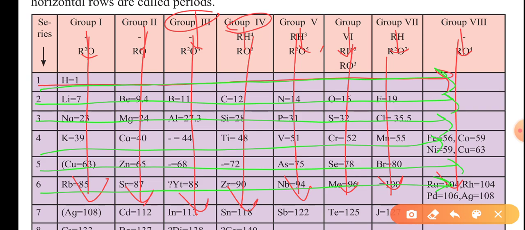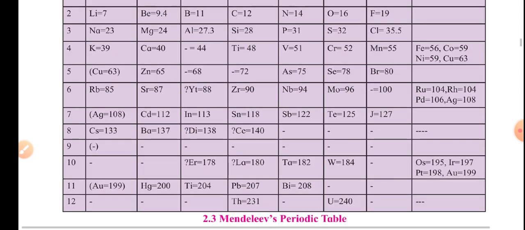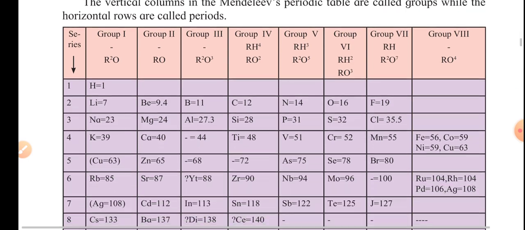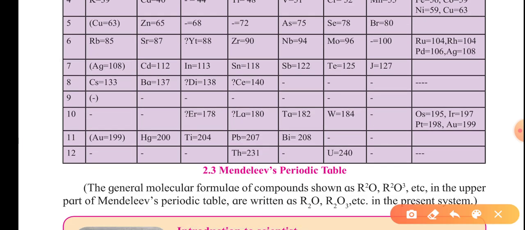Now, a very updated version of it has 12 periods and 8 groups. That updated version was published in 1972.